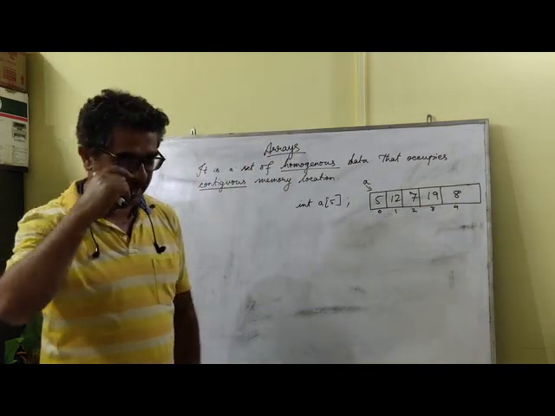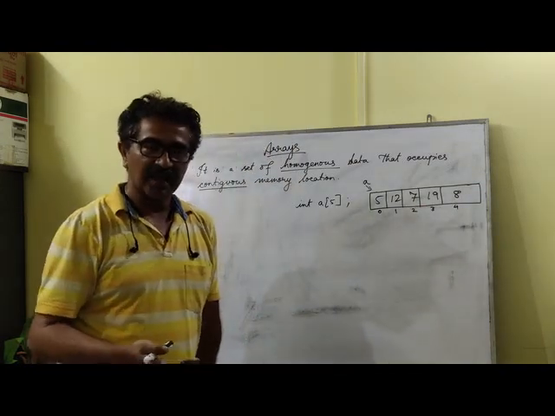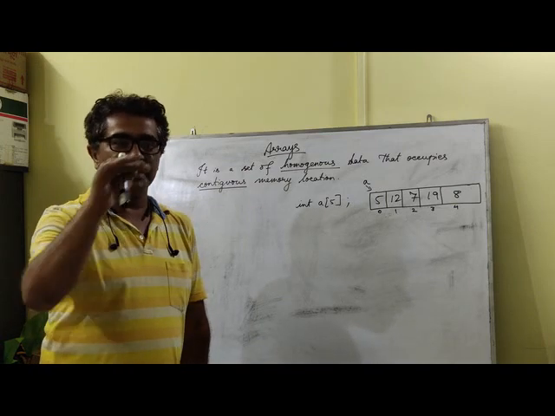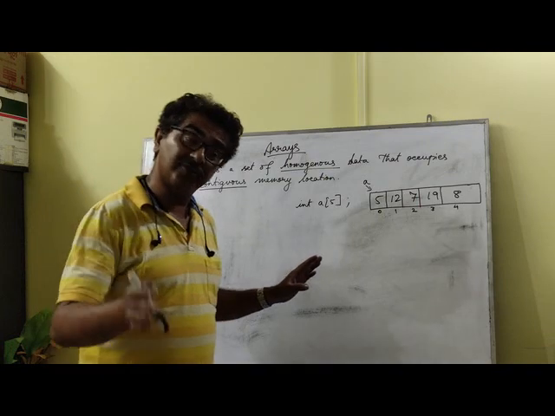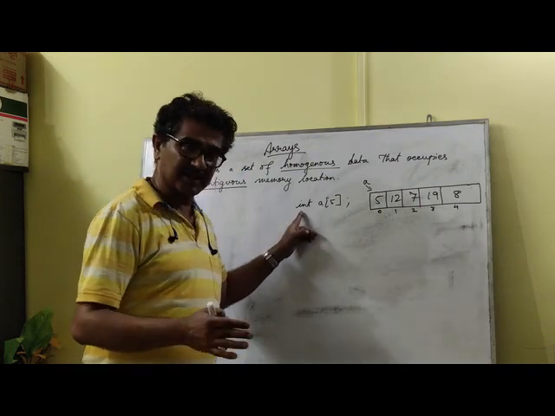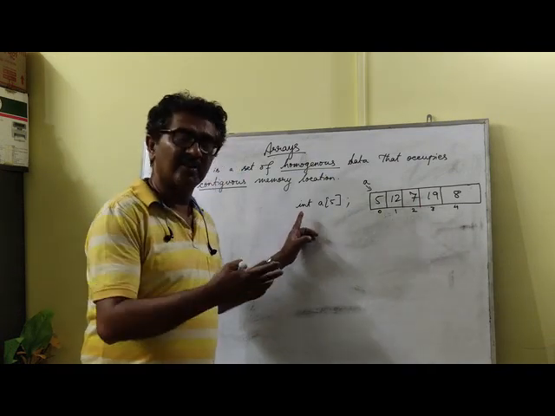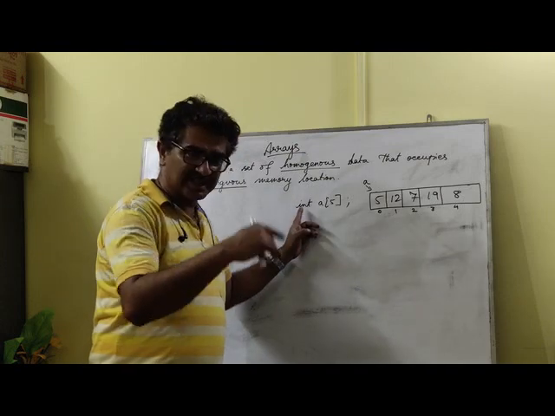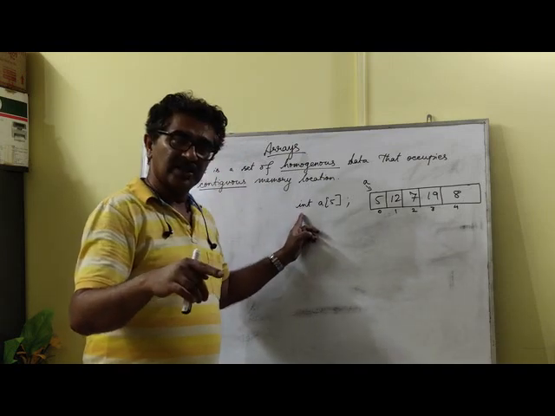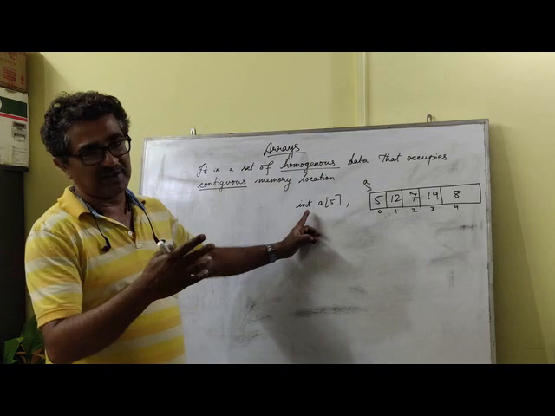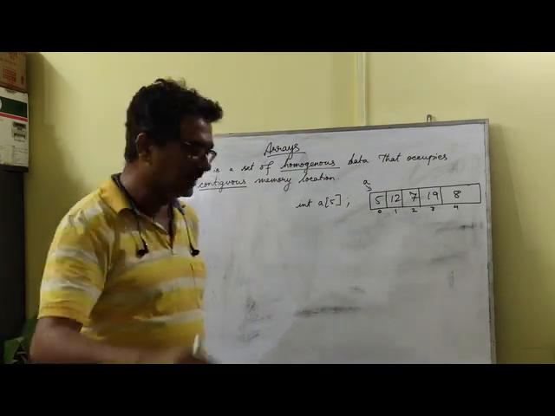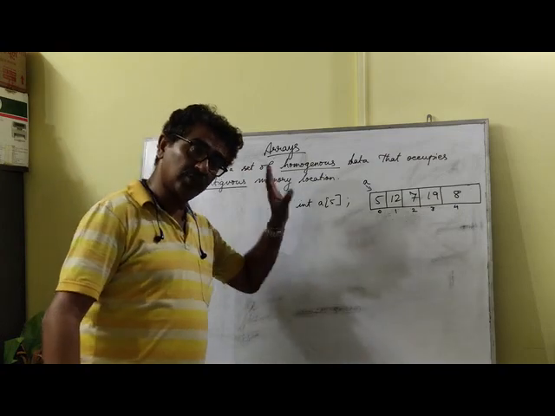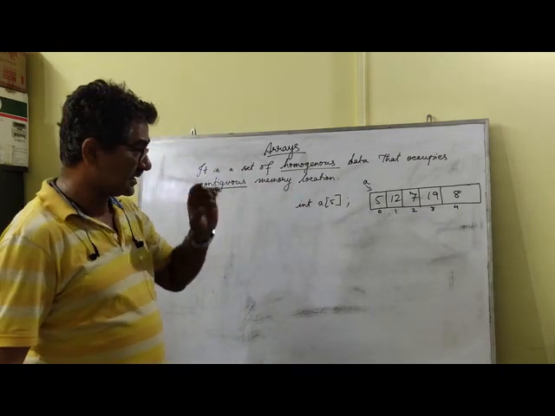If you want to declare an array of size 100 where the index will start from 0 till 99, you can just go for int of 100. If you are going to declare a floating point array, please write float instead of int. For a character type array, we'll write char. But we'll do character arrays slightly later. First of all, we'll stress only numeric type of arrays.